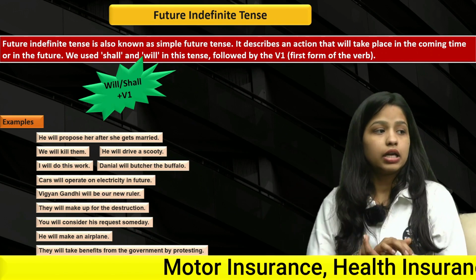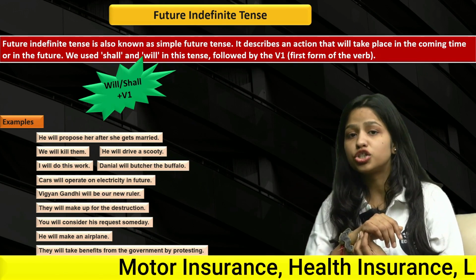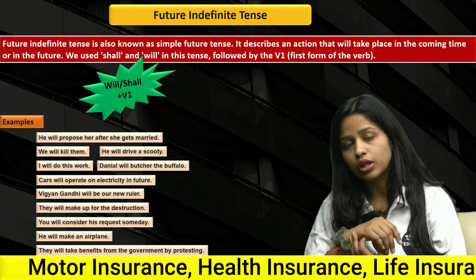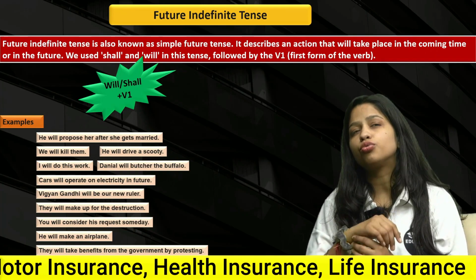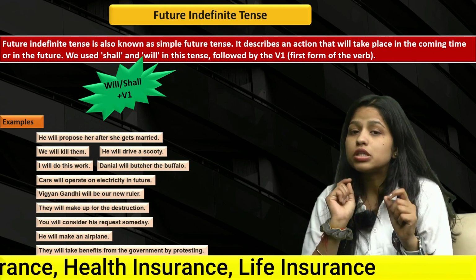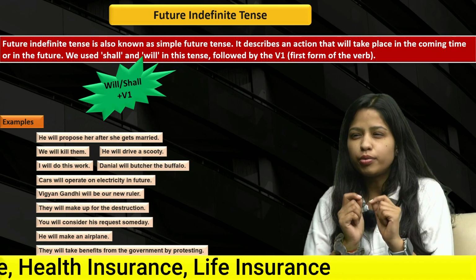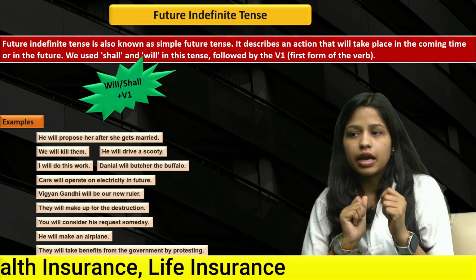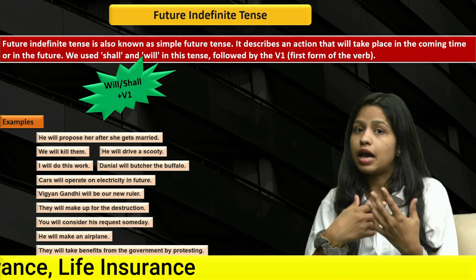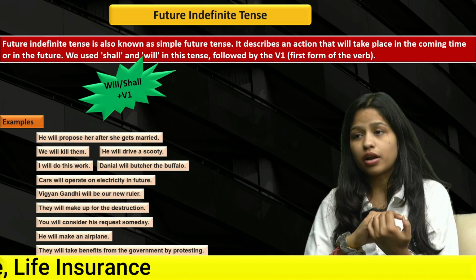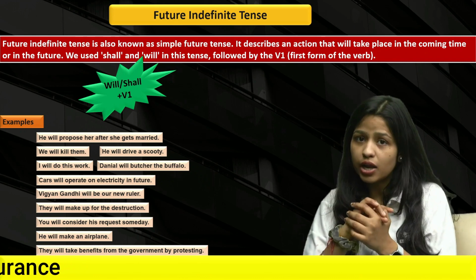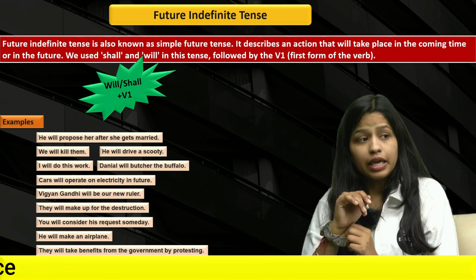Now we can also say this sentence as I shall do this work, because we can use will and shall both with I and we. But if you want to be more grammatically correct, at that time I will suggest that you should use shall with I and we. That should be more grammatically correct, plus it will create a better impression on the other person if you use shall with I and we, right? And especially if you are writing in any formal manner, you definitely should use shall with I and we, right?